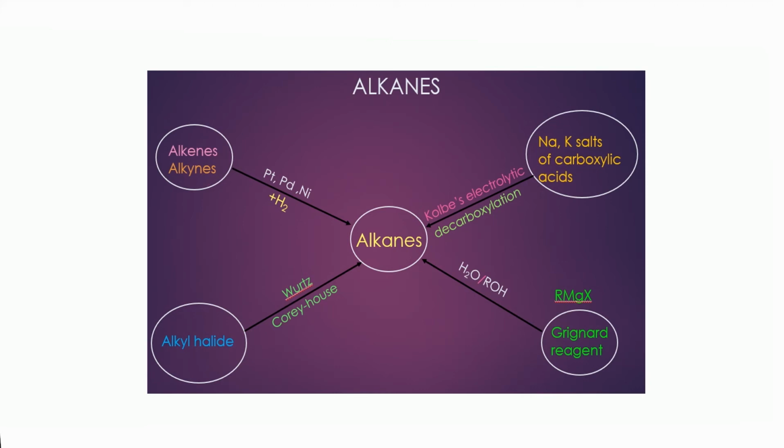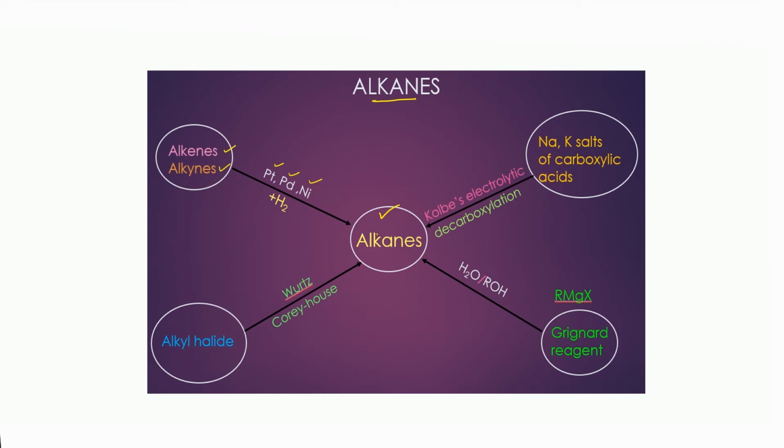We were discussing the preparation of alkanes in the last 3 videos. Here we will summarize the different methods of preparation of alkanes. These alkanes can be prepared from alkenes and alkynes by reduction method. For the reduction we can use platinum, palladium or nickel. When they are reduced with this catalyst, the hydrogen gets added at the double bond or the triple bond